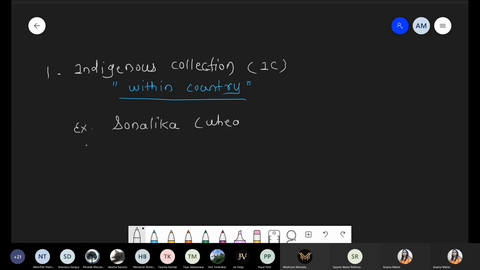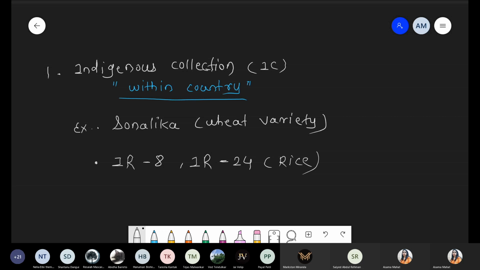Another example is rice, Indian species, that is IR8 and another one, IR24. IR8 and IR24 are Indian rice species. So for plant breeding, we can use indigenous species like the Sonalika wheat variety and the rice varieties IR8 and IR24.